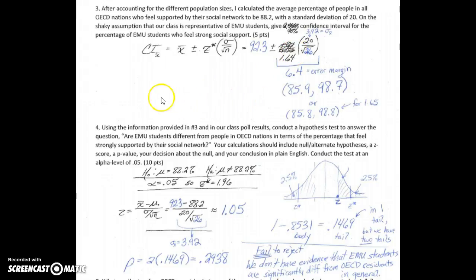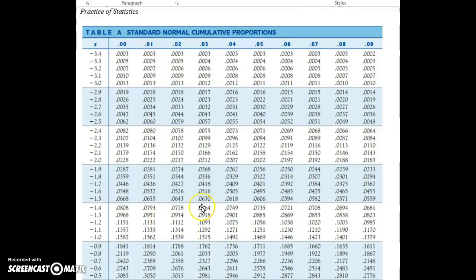So if you set up a normal distribution, and we want a 90% confidence interval, so we want 90% of the distribution in the middle, and then that means there's 10% left over. 5% down here, 5% down here. And if we look on table A, we're looking for the z-score that'll give us 5% of the normal distribution to the left of our z-score.